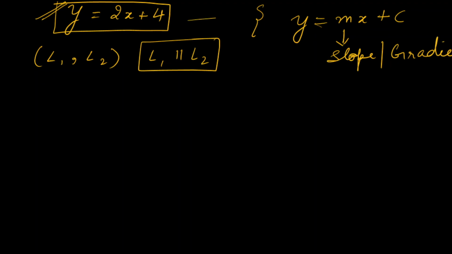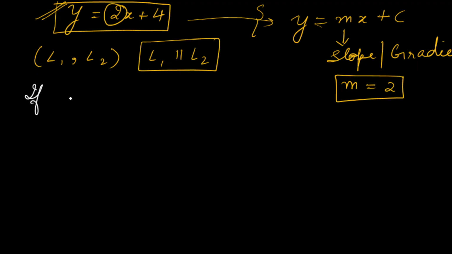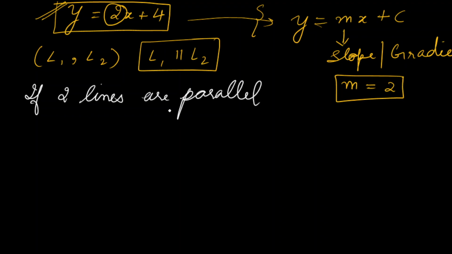If I compare the given equation with the standard equation, the coefficient of x is m, so m = 2. And we know that if two lines are parallel, then they have equal slopes.